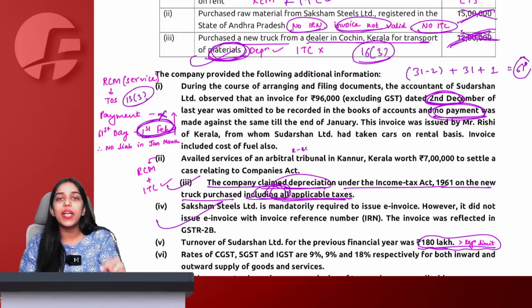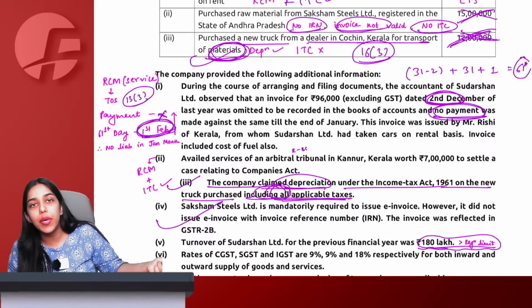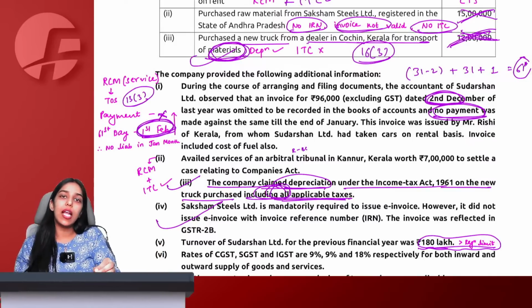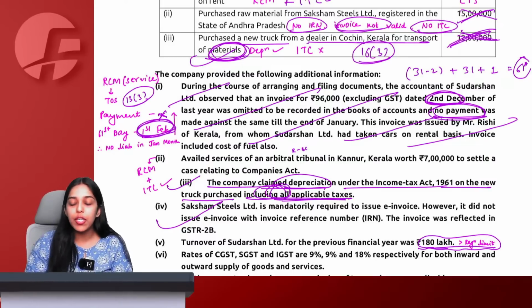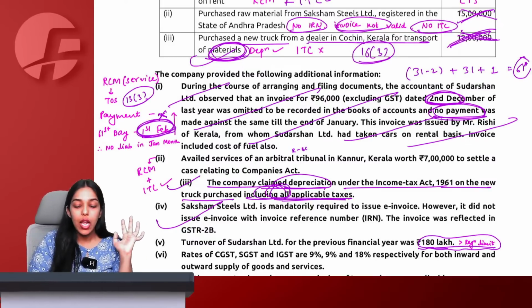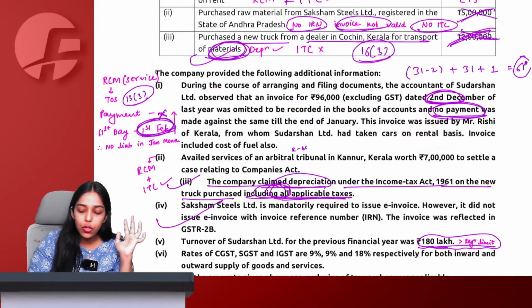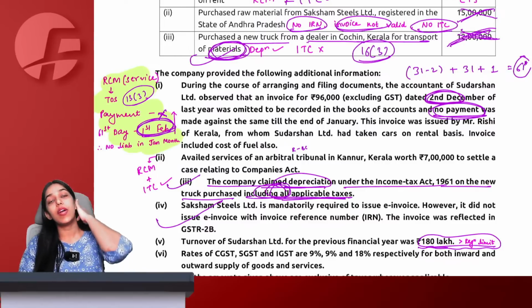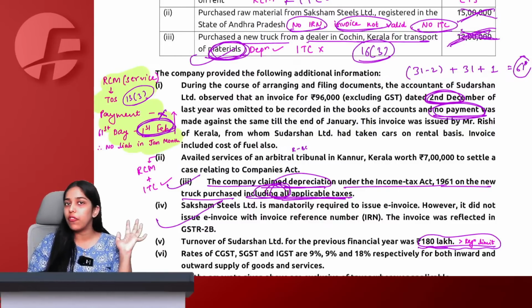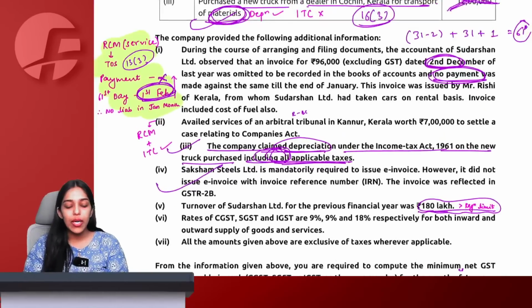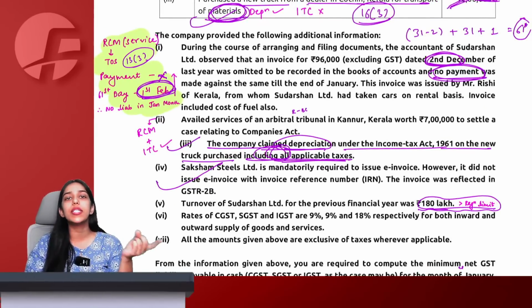Therefore, we need to pay the RCM in the month of February and we are calculating GST liability for the month of January. Therefore, no adjustment of this point will come in the answer. You will have to of course show this working note to them that because time of supply is falling in the month of February, while calculating the liability for Jan month, no need to pay any RCM, no need to avail any ITC. This will not have impact on the answer, but of course a working note will be required for the same.